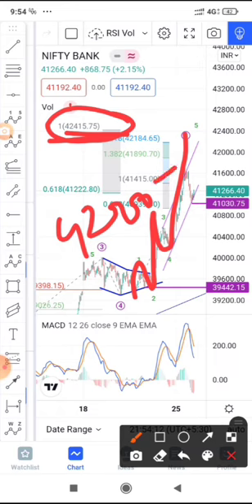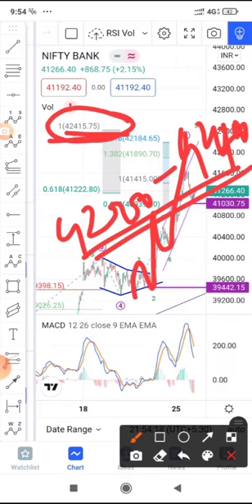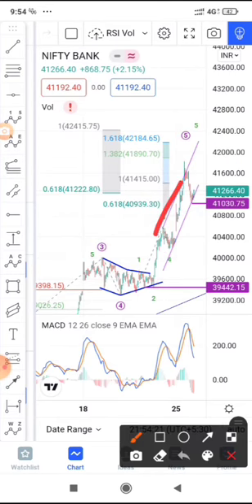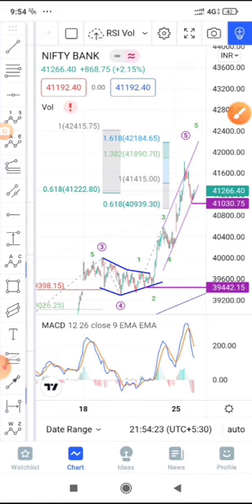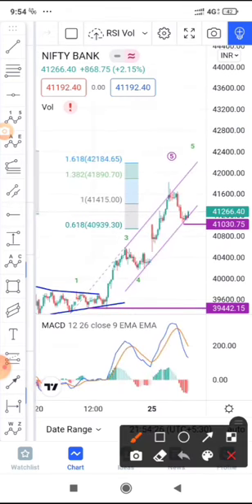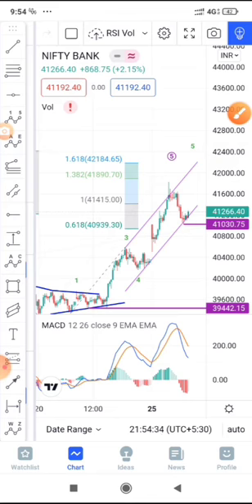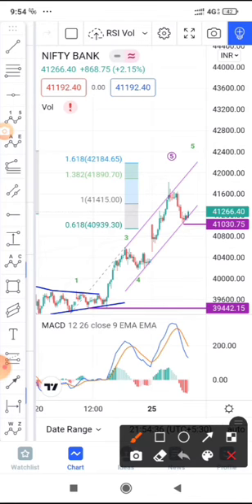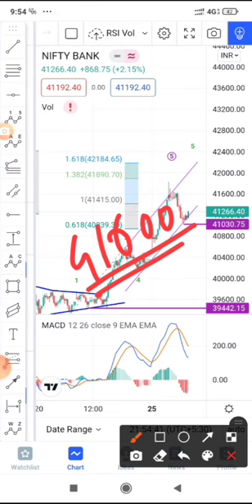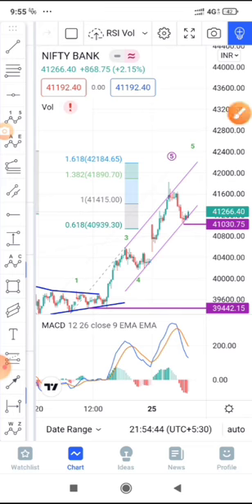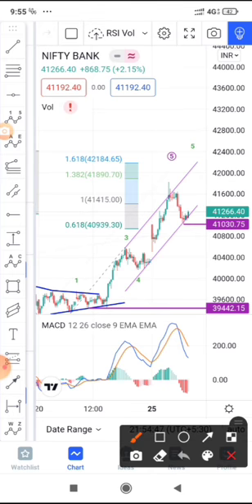42,200 to 42,400, these values should be hit. But Bank Nifty should slow down from these levels. Currently it's following the channel. I have drawn a channel from the previous day's high, connecting the fourth point and this one and this one. The weakness would only be seen once it starts trading below 41,000. So that's the summary of Bank Nifty. Bank Nifty is still looking bullish, another 1,000 points rally it can give.